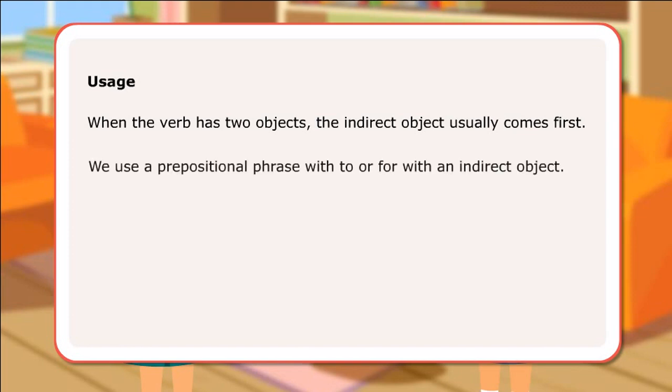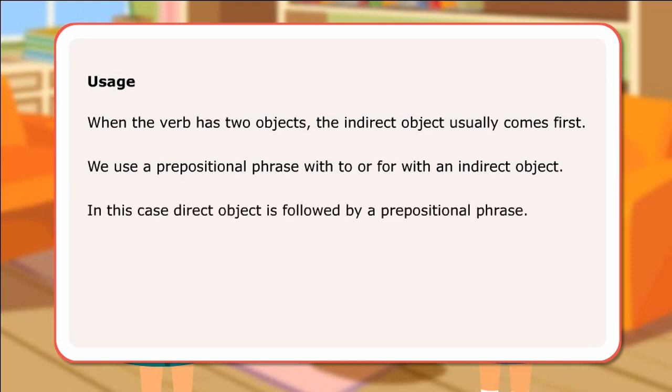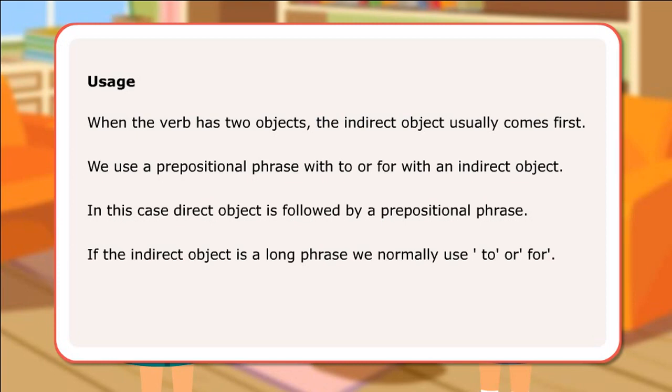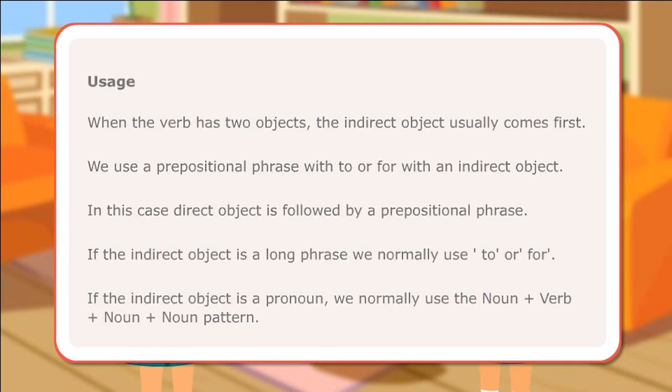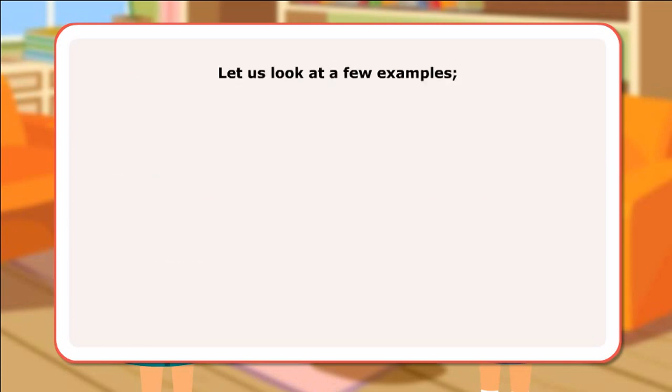We use a prepositional phrase with to or for with an indirect object. In this case, the direct object is followed by a prepositional phrase. If the indirect object is a long phrase, we normally use to or for. If the indirect object is a pronoun, we normally use the noun plus verb plus noun pattern. Let us look at a few examples.